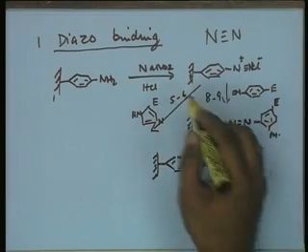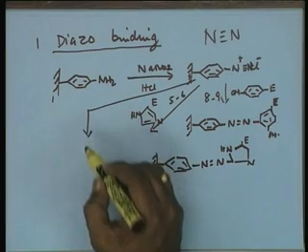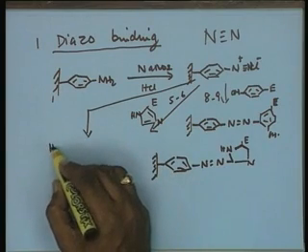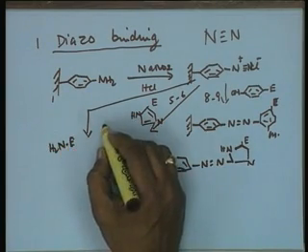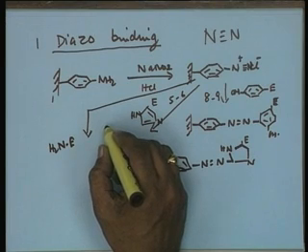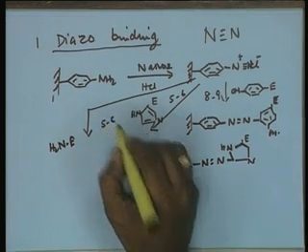And if you consider the amino group, the pH requirement is also 5 to 6.